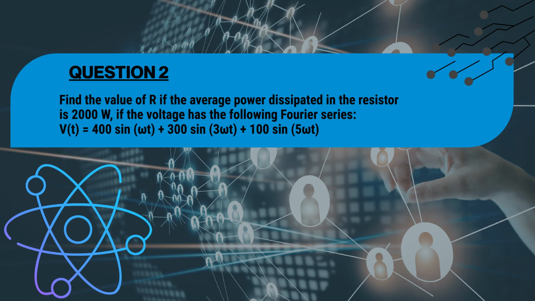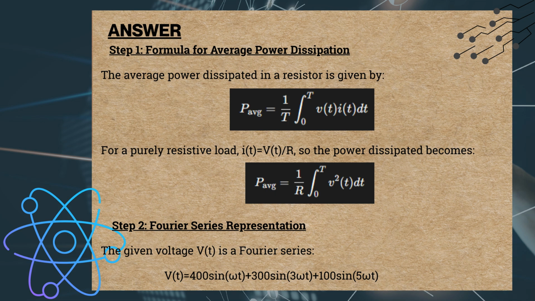Question 2. Find the value of R if the average power dissipated in the resistor is 2000 watts, if the voltage has the following Fourier series. V of t equals 400 sine omega t plus 300 sine 3 omega t plus 100 sine 5 omega t. Answer. Step 1.